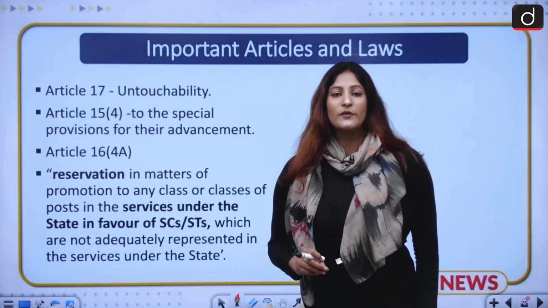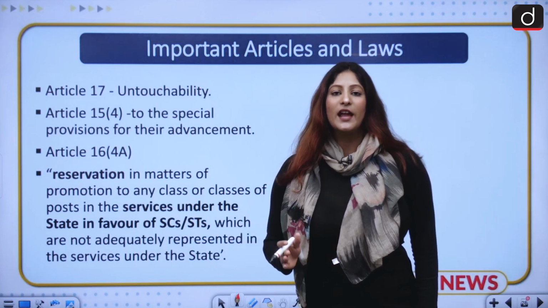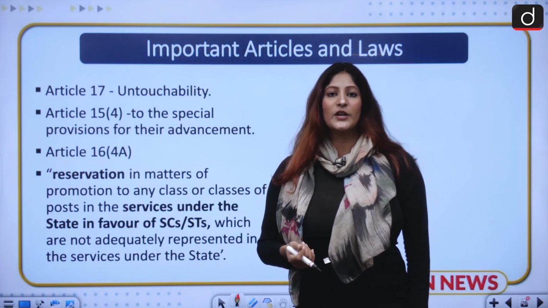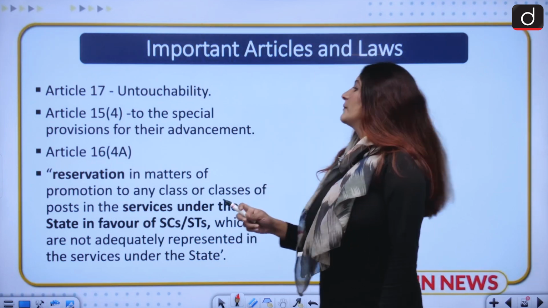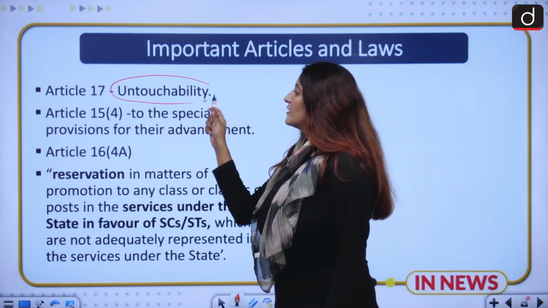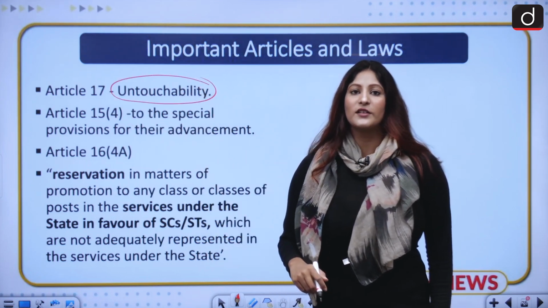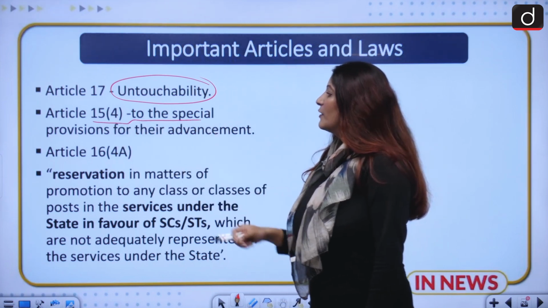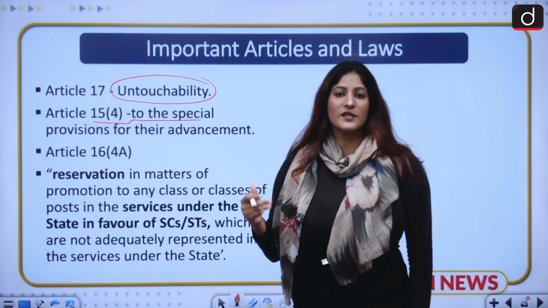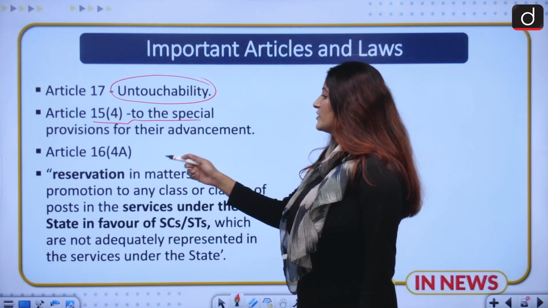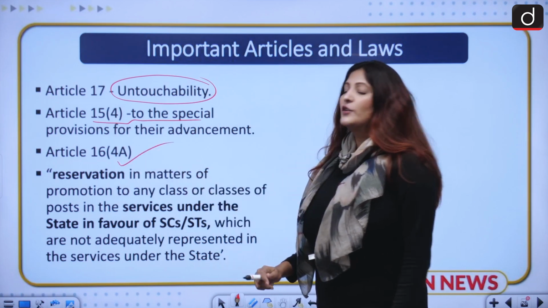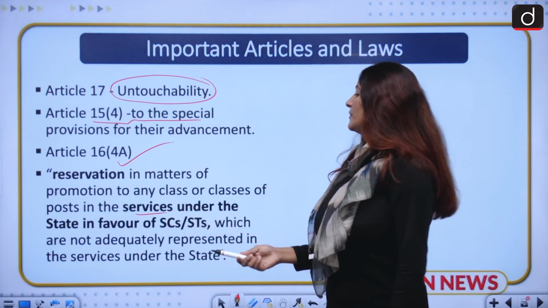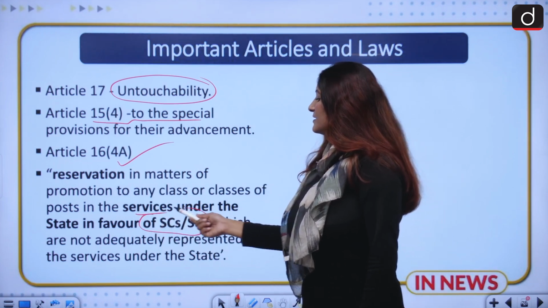There are many constitutional provisions, articles and laws which help us to understand why our Constitution wanted to uplift these particular castes and tribes. Article 17 talked about the abolition of untouchability, the age-old practice in India. Article 15 Clause 4 talks about the special provision to be made for the advancement of scheduled castes and scheduled tribes, the weaker sections. Article 16 Clause 4A talks about reservation in matters of services under the state or the central government, and that will be in favor of SCs and STs.